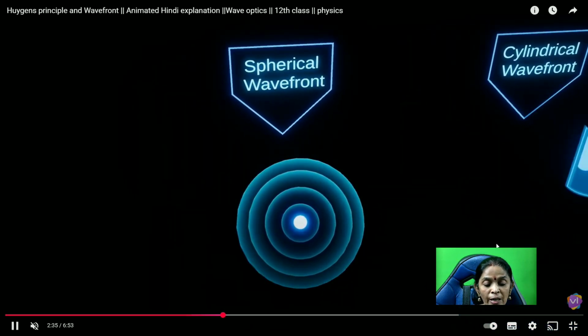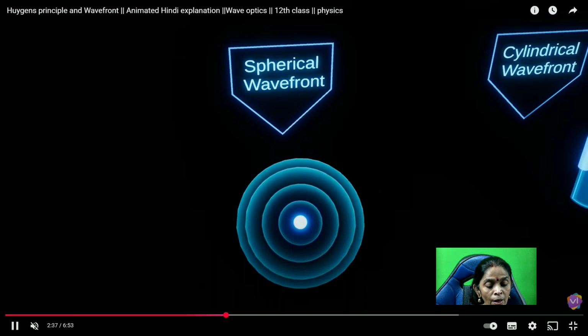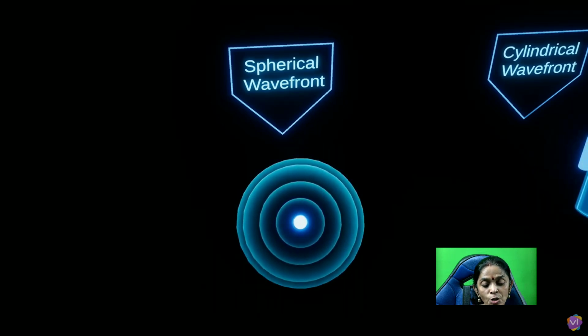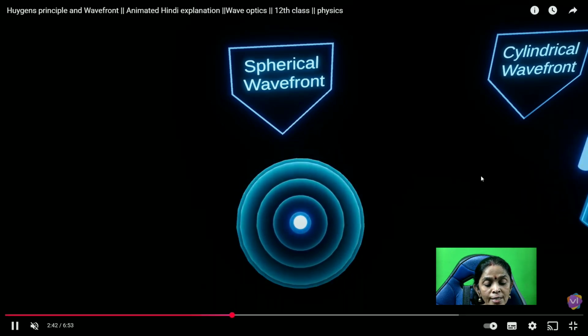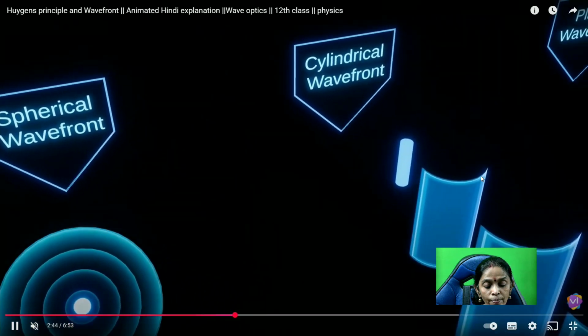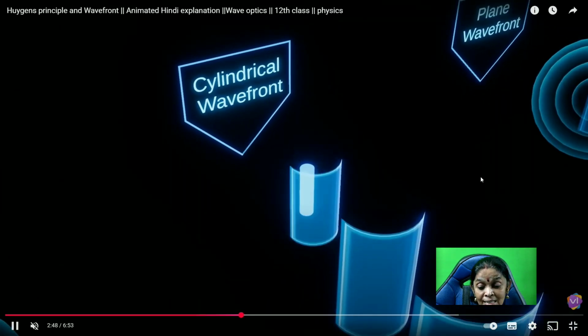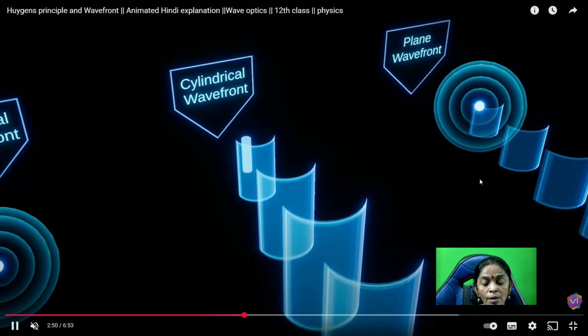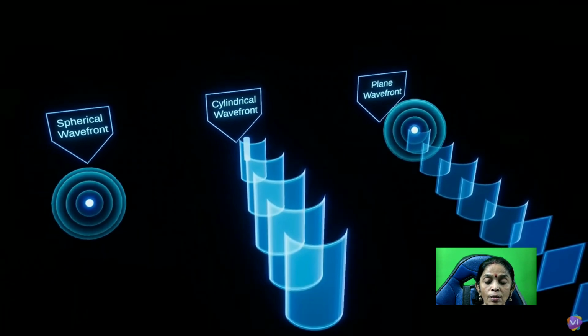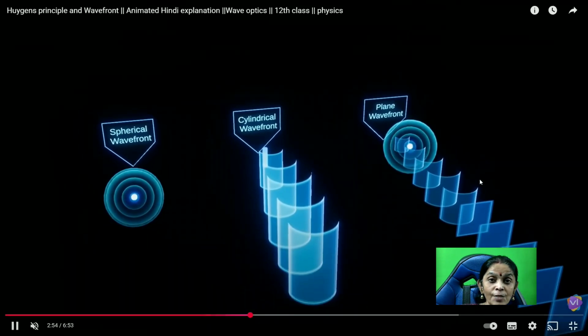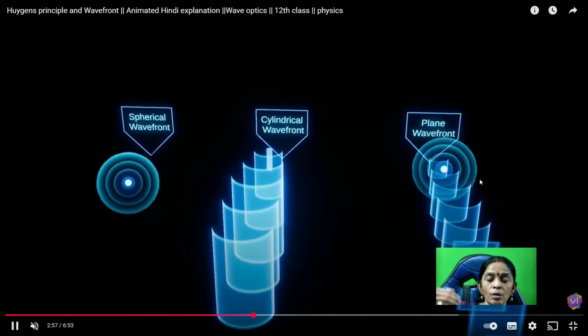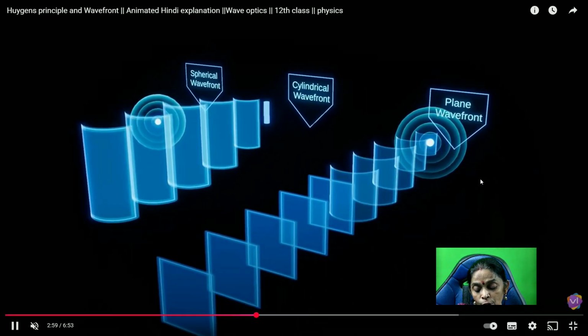You can notice the spherical wavefront from a point source of light. You can also notice the cylindrical wavefront. This is a linear source. For example, a tube light, you can take it as a cylindrical wavefront. The last one is the plane wavefront. Plane wavefront also arises from the point source, but the points are at infinite distance from the source.